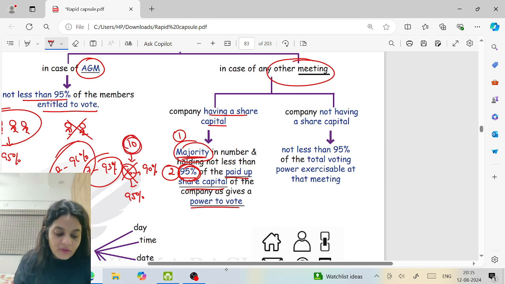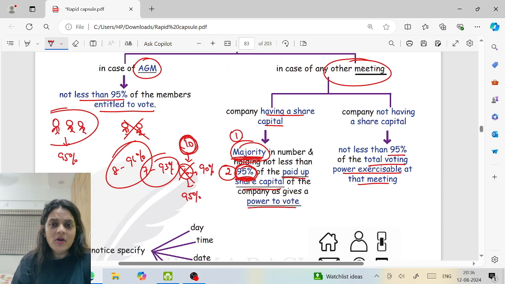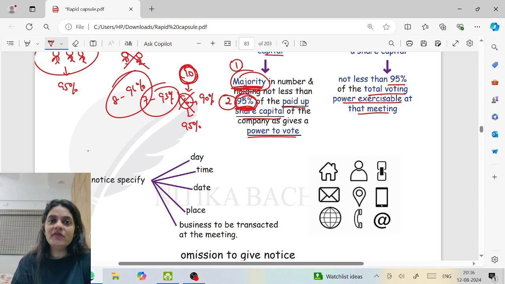First, out of the total numbers, you should be a majority. So if it is 10, I need the consent of at least 6. But these people who are agreeing should also hold how much? 95% of the total paid up share capital of the company which gives them a power to vote. So only those people who have a right to vote will be considered. And if the company does not have a share capital, 95% of the total voting power exercisable at that meeting. If you don't have a right to vote, what is your right to give the consent? So only those who have a right to vote shall be allowed.